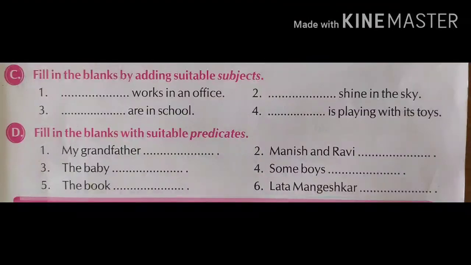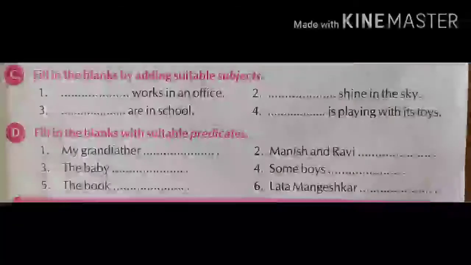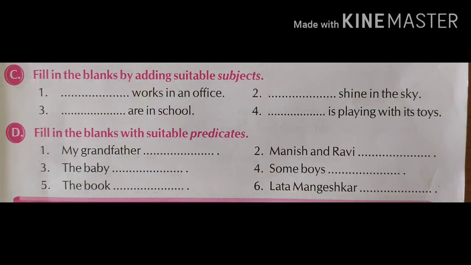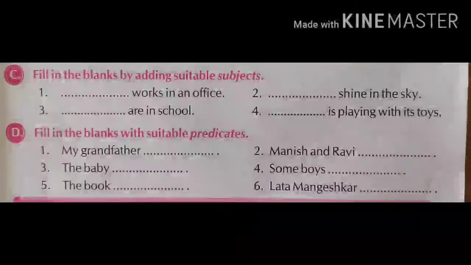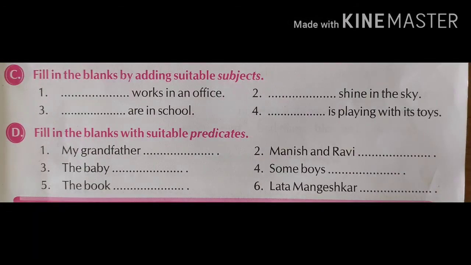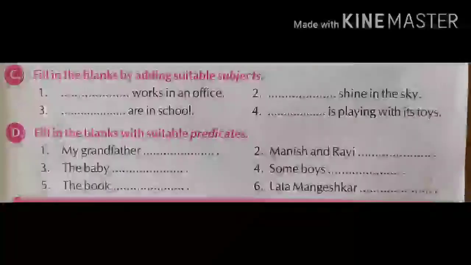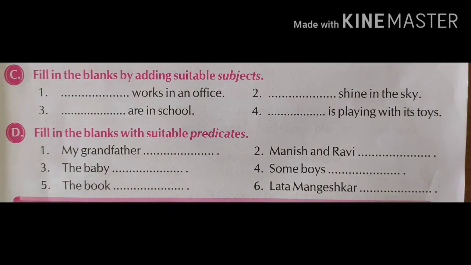Question number D. Fill in the blanks with a suitable predicate. In the C question we wrote the subject, but here in the D question they have given us the subject. You write the remaining part of the sentence which you think is suitable for the subject. First, my grandfather dash dash. Here you can write my grandfather likes to walk in the garden. Sentence number 2, Manish and Ravi. The remaining part you can complete here with the next words. Manish and Ravi are good friends.